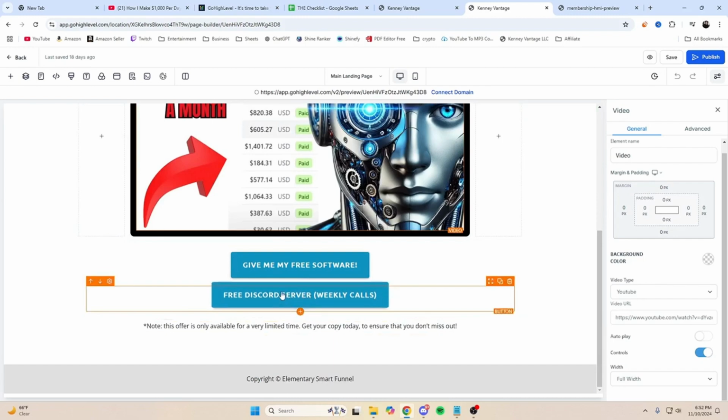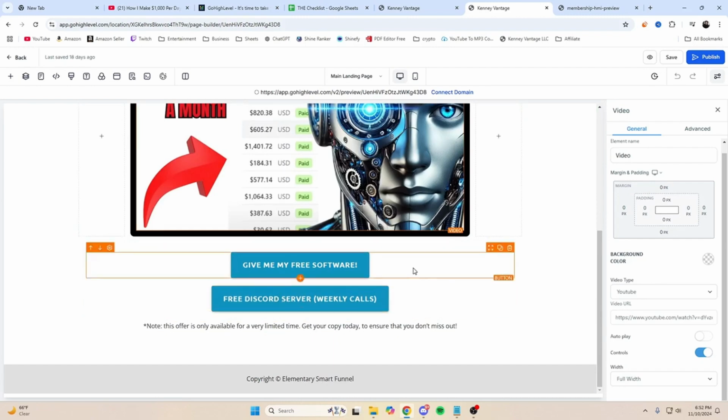Now, you can remove the Discord button. I only put this here because I want to funnel people into my Discord, but essentially these buttons go to wherever you want to funnel all your traffic to, because you want to be the master of directing traffic. So how are you going to do that? You're going to figure out where you're going to send your traffic and how you're going to make money. So whether that's selling an affiliate link, selling a service, or selling someone else's product, which is basically an affiliate link, this is how you're going to do it.